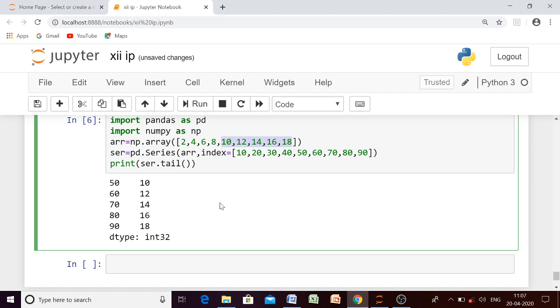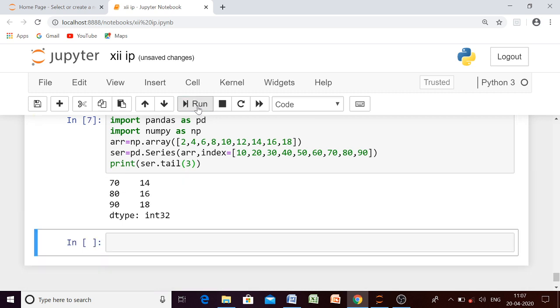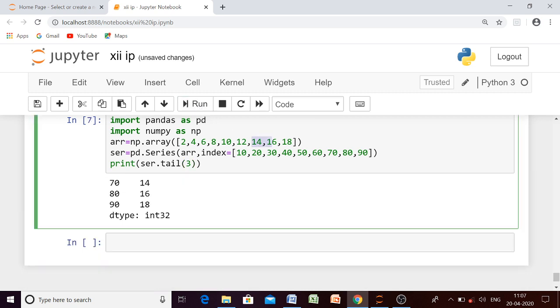Okay, so you may ask me, what if you don't want 5 elements, if you want less than 5 elements? In that case you have to provide the number of elements you want. For example, I will write 3, then it will give you 3 elements from the last. Got it? 3 elements from the last.